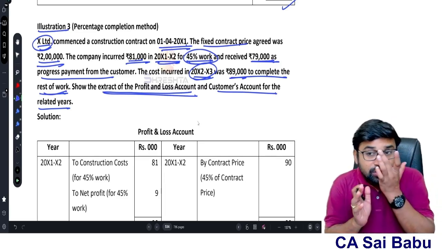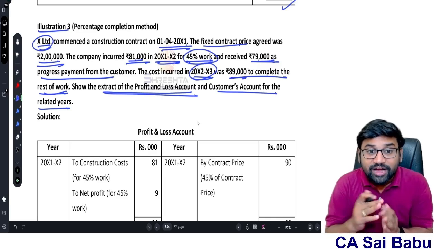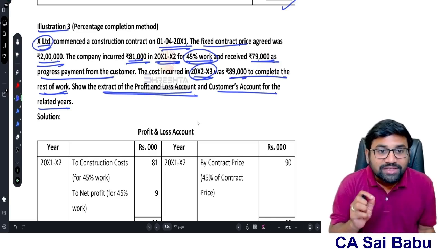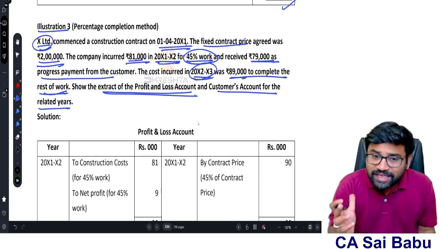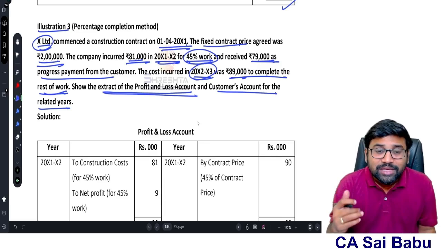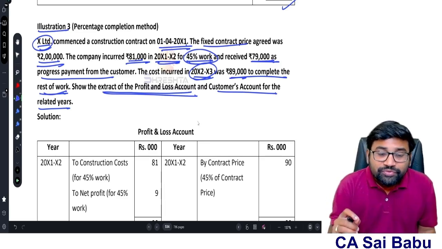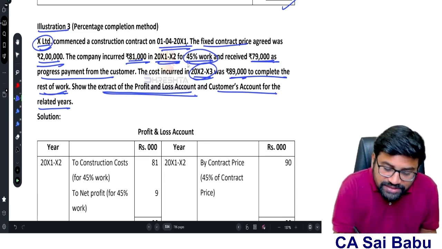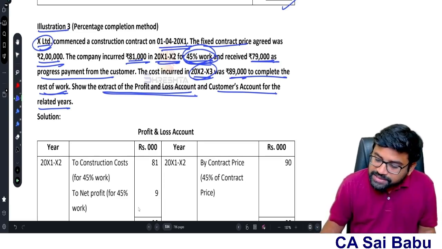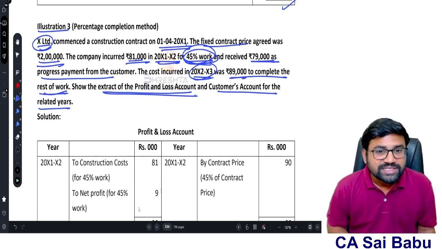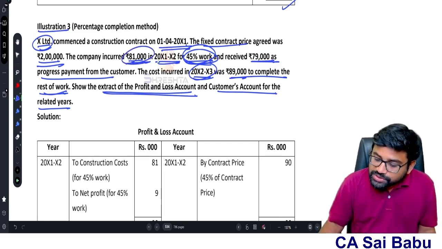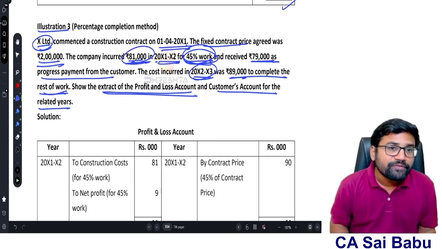Now see this. I told you, in respect of a construction contract, how revenue will be recognized. Here the construction period is 2 years, sir. So whether the outcome is estimated reliably or not. If nothing is given, always assume the outcome is estimated reliably. If the outcome is estimated reliably, revenue is recognized based on the percentage of completion. In the first year, 45% work completed. So 2 lakhs into 45%, 90,000 is the first year revenue. The cost incurred in the first year is 81,000. So 90,000 minus 81,000, first year profit is 9,000.